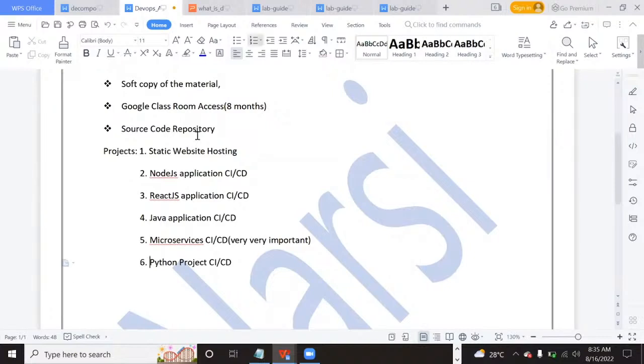So is DevOps with AWS on Linux available, or do we have anything on Windows also? No, DevOps with AWS and Linux. Why? Because real production platforms are all on Linux because of security. If it is Windows, we might encounter viruses and all. But the Linux kernel is strong enough that it filters out trojans, malware, and viruses.